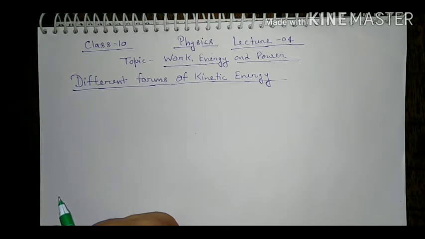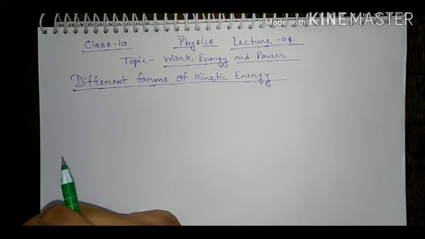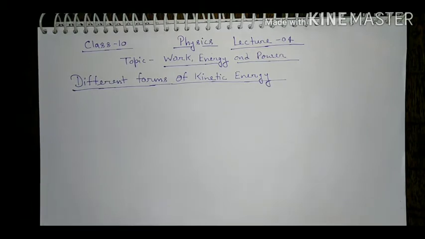In the previous lecture we have already discussed kinetic energy. Kinetic energy is the energy possessed by a body by virtue of its motion. Now what are the different forms of kinetic energy? There are basically three types: translational kinetic energy, rotational kinetic energy and vibrational kinetic energy. Now we will study one by one. First is translational kinetic energy.